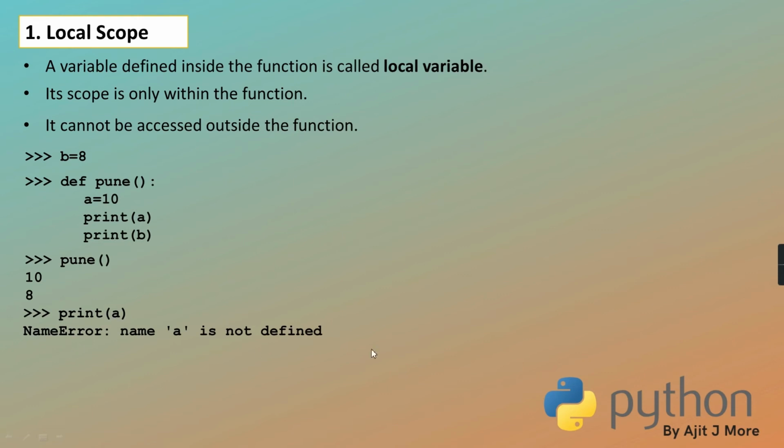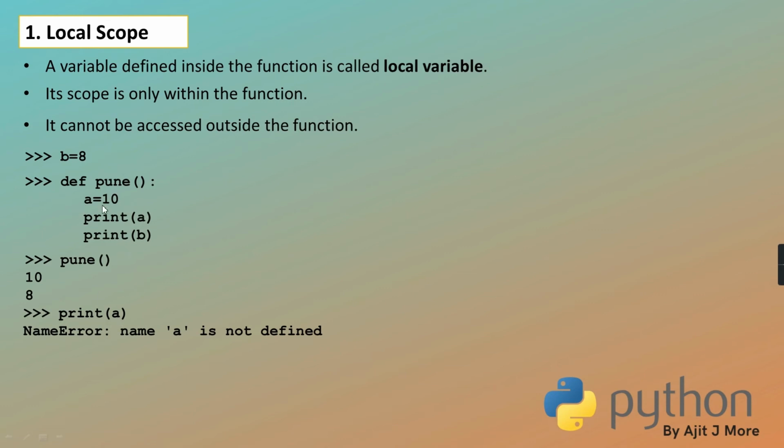Why? Because where are you accessing that A? Outside Pune. So does A exist outside Pune? No, that A was local to Pune, restricted only to that Pune function. The birth of A is when Pune is called, and the death of A is when Pune is over. When the Pune function is over, A dies, and when Pune is called, A is created. So its life is only till that Pune call.